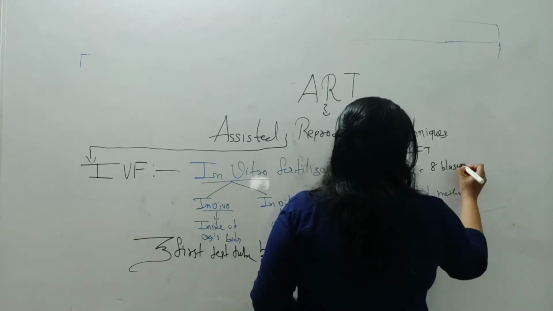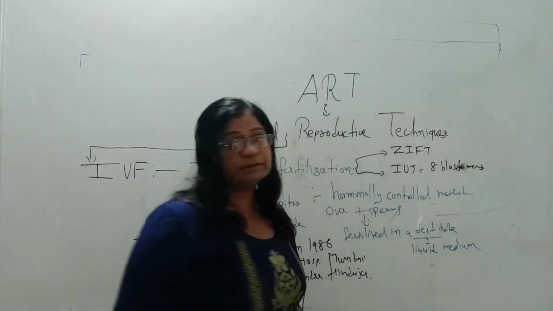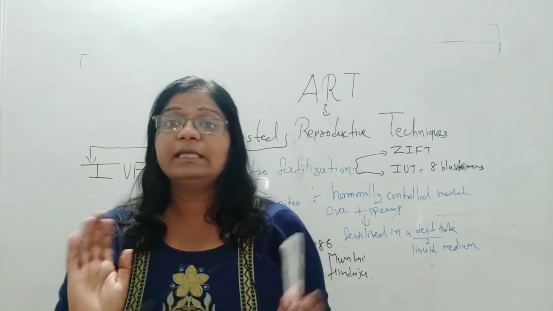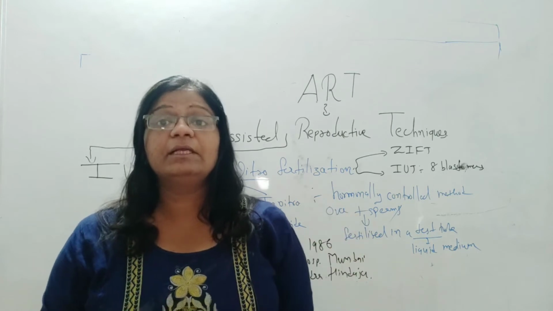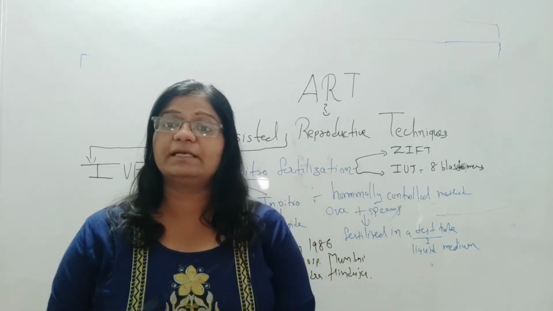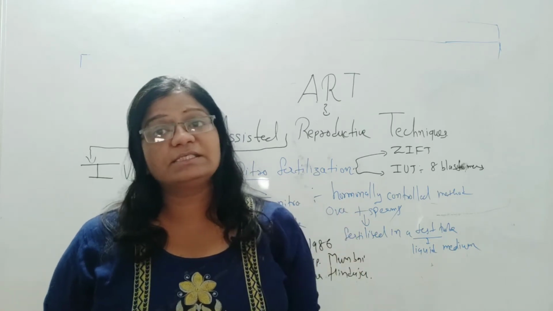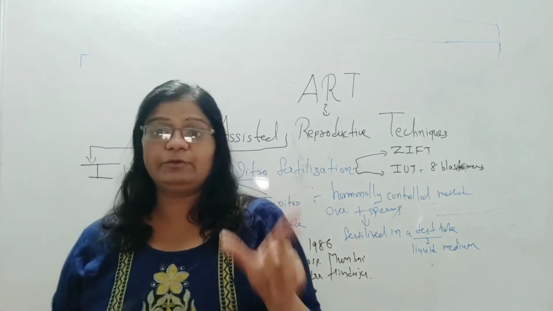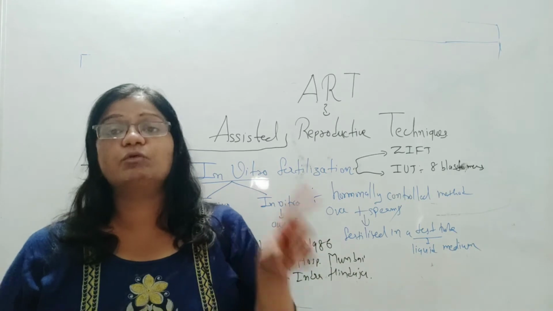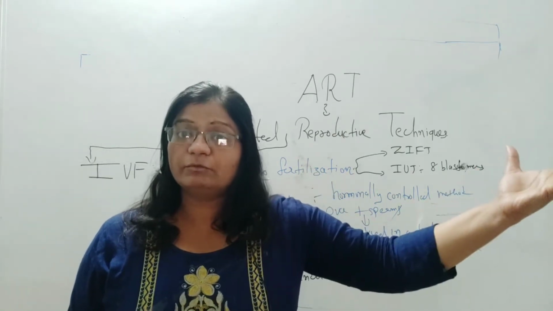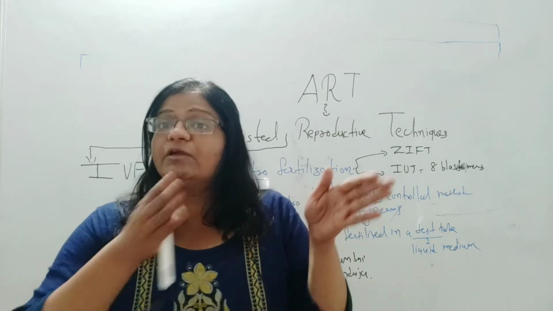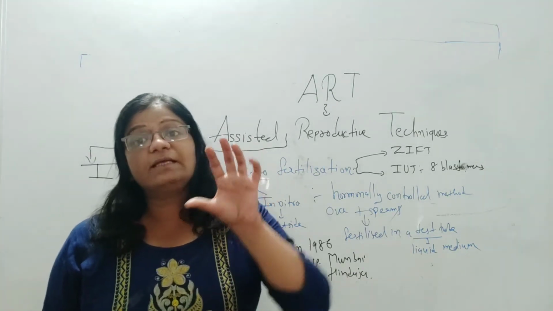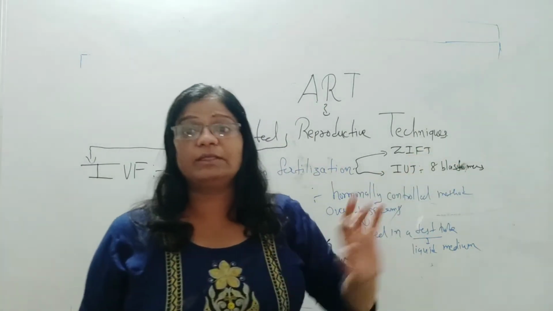Till the zygote develops to 8 blastomeres, they keep it under observation, and then it is transplanted into the mother's body, who is desiring to conceive. So the difference is related to transplantation of the embryo. If the zygote is directly transferred into the woman's body, that is ZIFT.